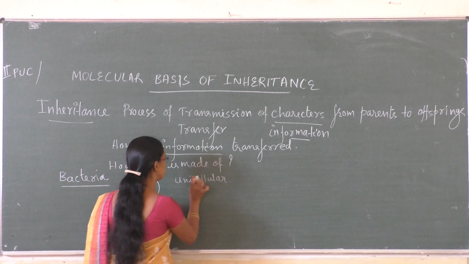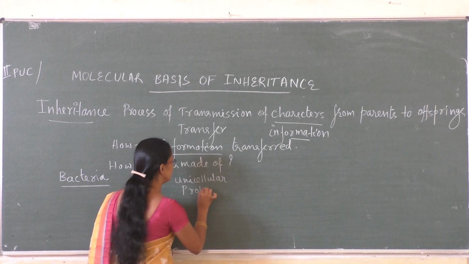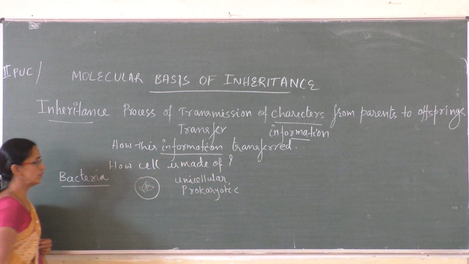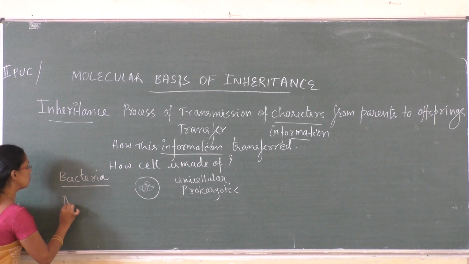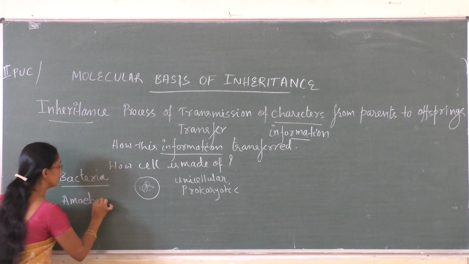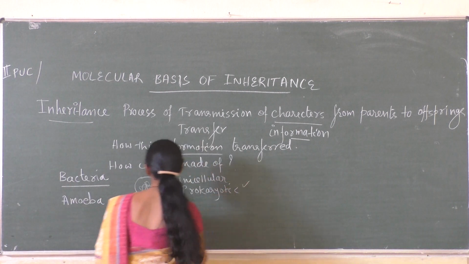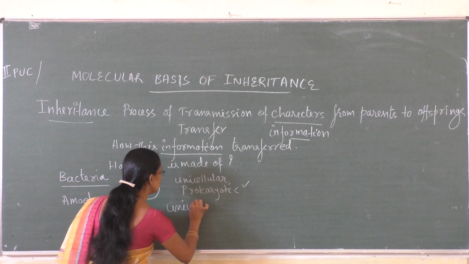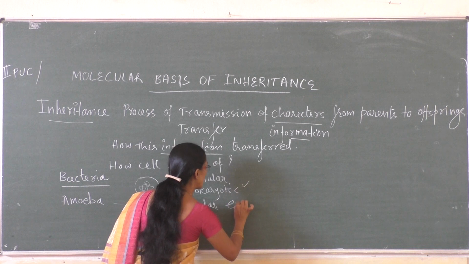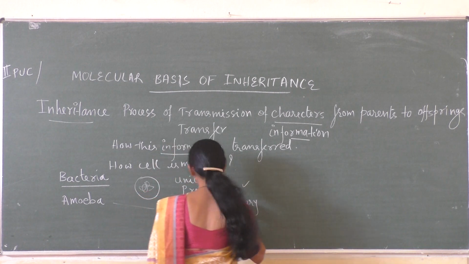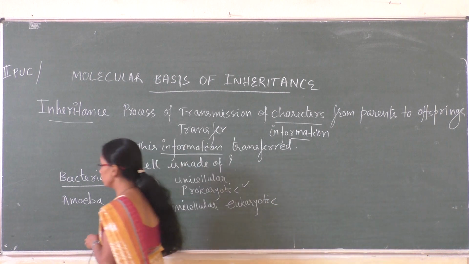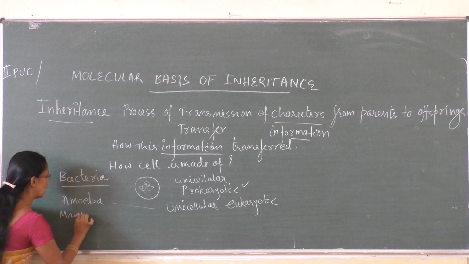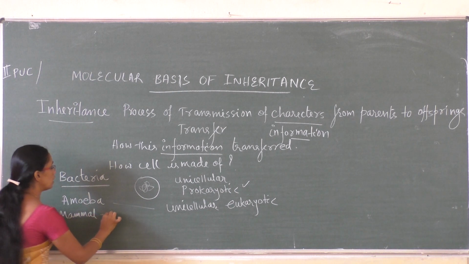and which is a prokaryotic one. So this is a bacteria. Similarly, recall another organism, a protozoan, amoeba. Here bacteria is prokaryotic, whereas amoeba is unicellular, same thing, unicellular, but it is eukaryotic. Next, think of a highly evolved organism, a mammal, for example human being.